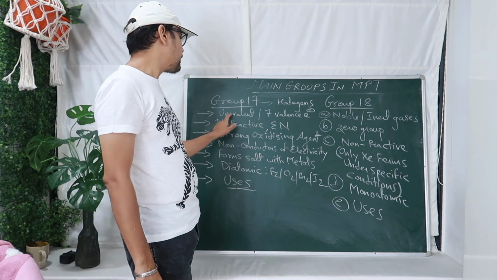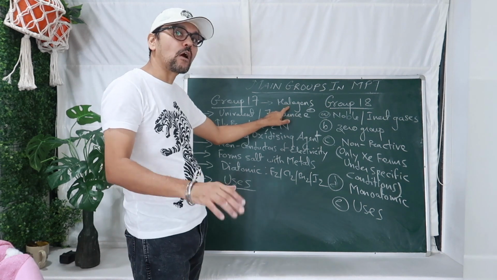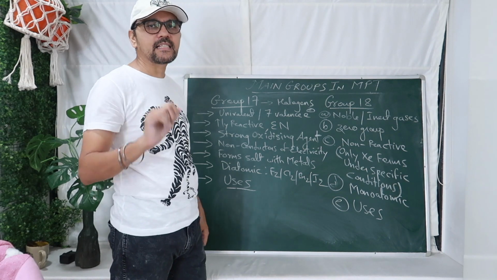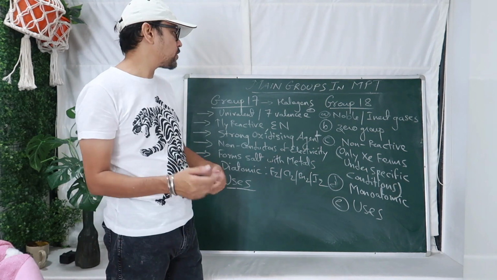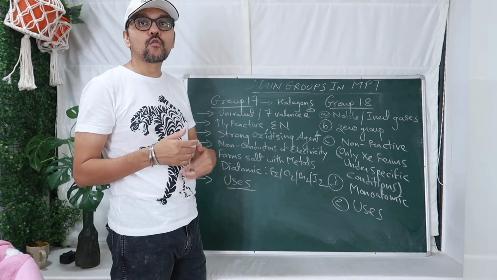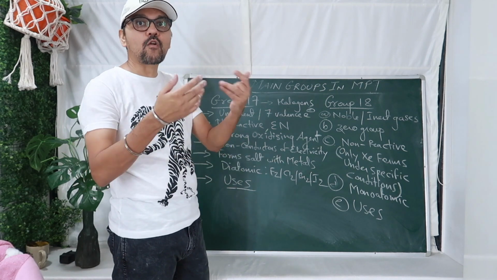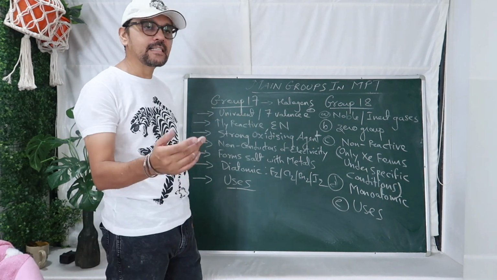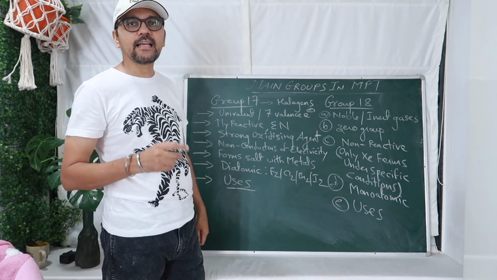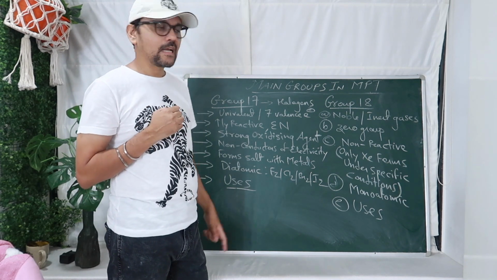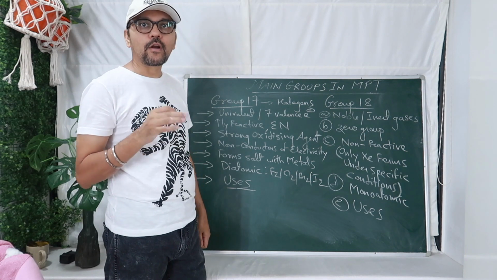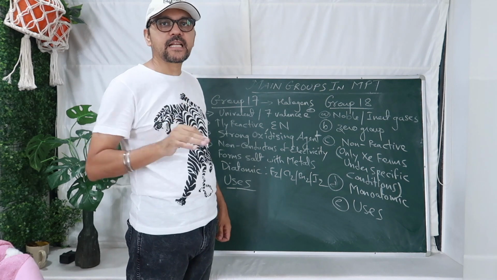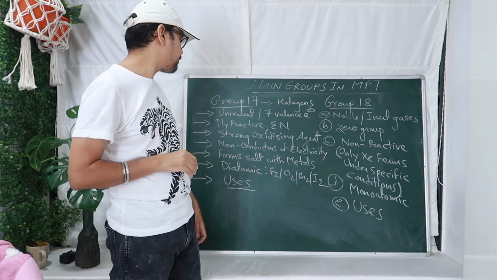Then group 17 halogens means what? Salt forming elements. Point number 2 is they are univalent. Why univalent? Because their valence is 1. Why is valence 1? Because they contain how many valence electrons? 7. So to fulfill the last shell, how many electrons do they need from the other atom? Only 1. So because of 7 valence electrons the valence is 1. Highly reactive. Why highly reactive? They need only 1 electron, and their electronegativity is very high. Fluorine is the most electronegative atom of the whole periodic table. Fluorine is the most electronegative, remember this.